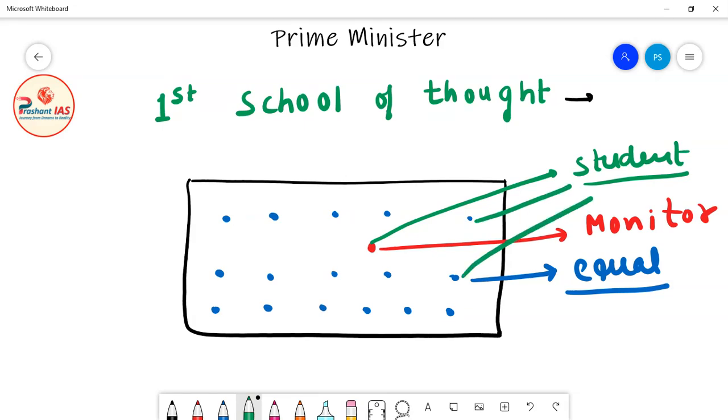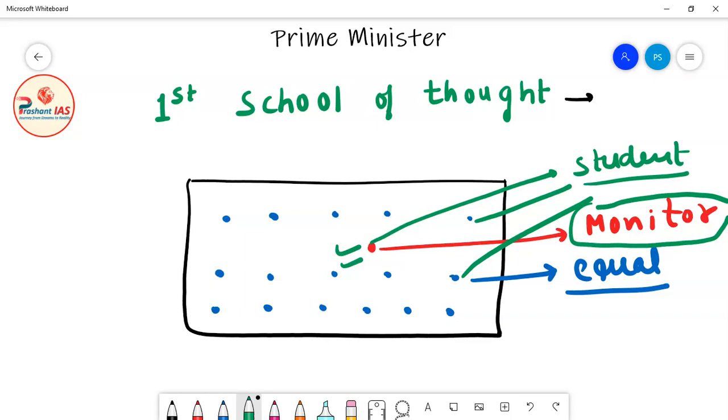Means all the students are equal. Even the monitor is also a student. All the students are equal. The monitor is also a student, so the monitor is also equal. But the monitor is the face of the class. Why is the monitor the face of the class? Because definitely he is the leader of the class.